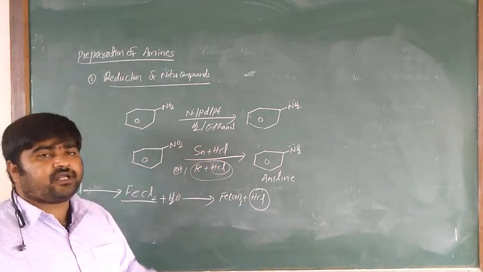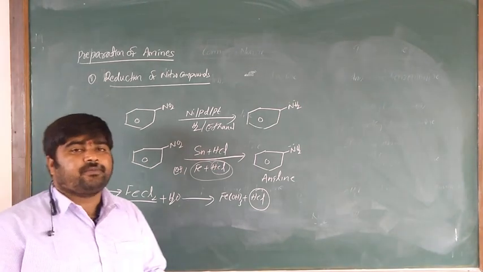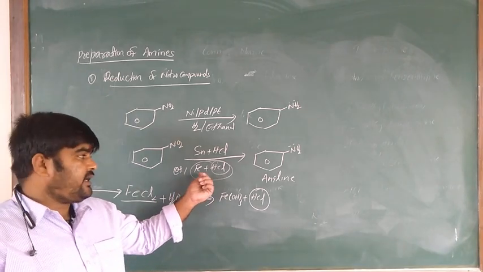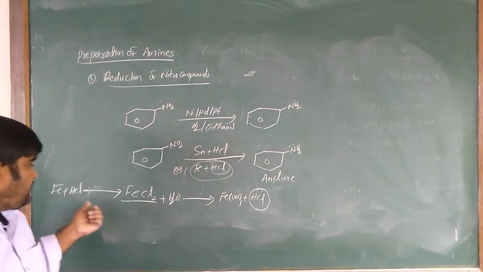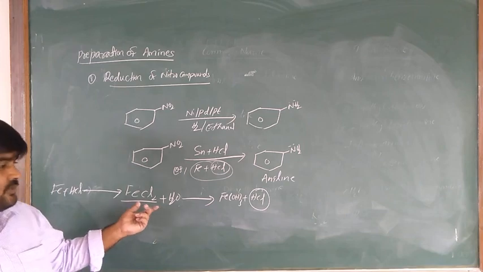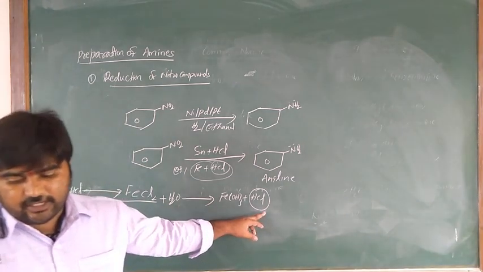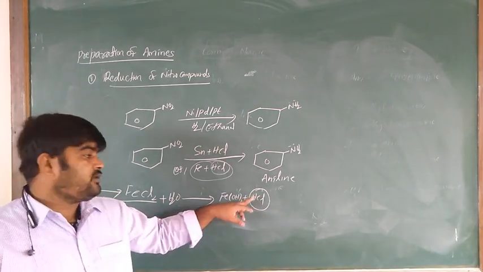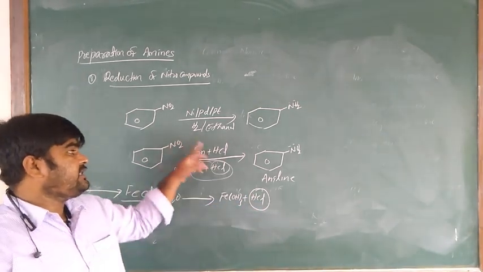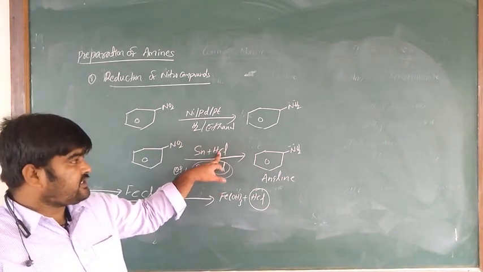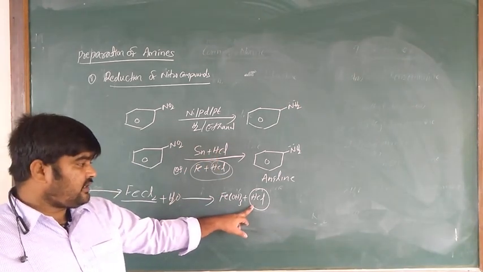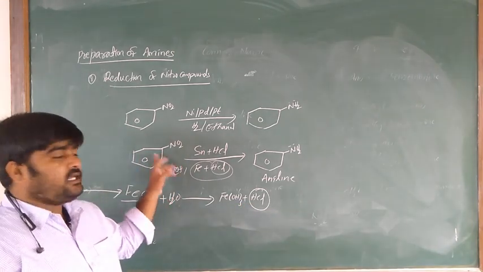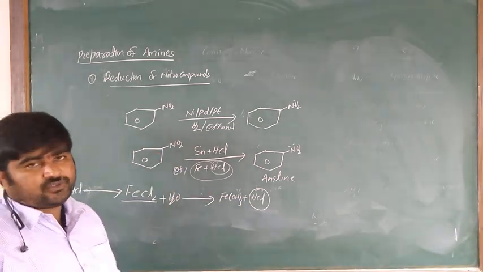A small quantity of iron scrap and HCl is preferable. Why? Because iron and HCl react to produce FeCl2. This FeCl2 gets hydrolysed to produce hydrochloric acid. This hydrochloric acid is used to initiate the reaction further. We have to use HCl for the reaction, and that's why it is the most important.